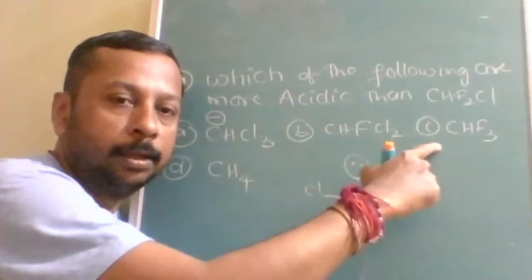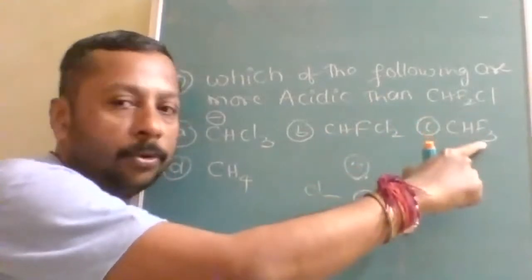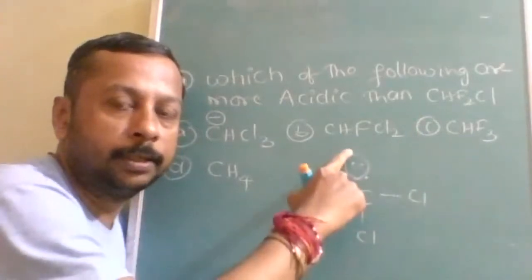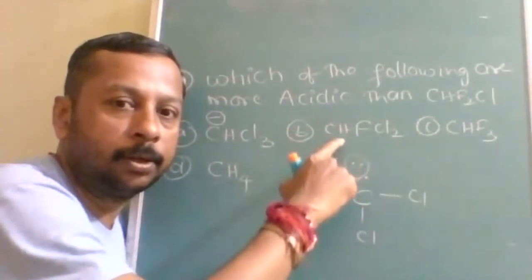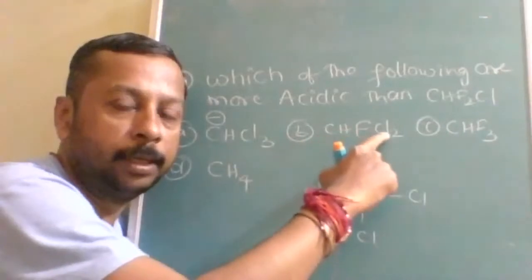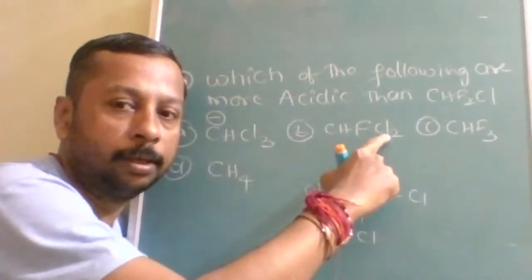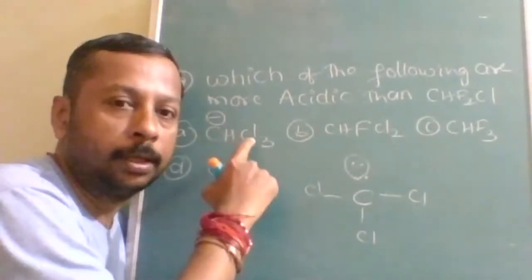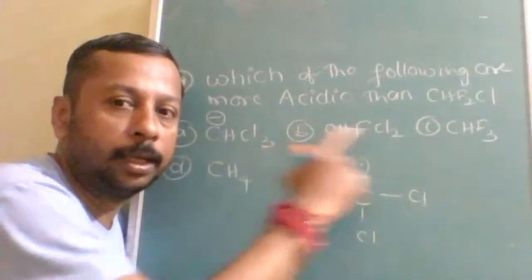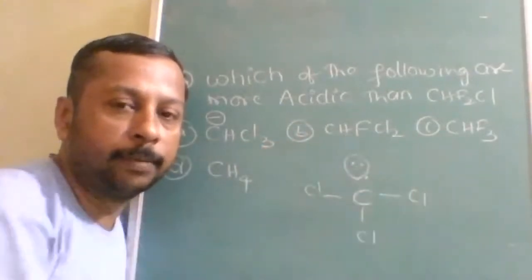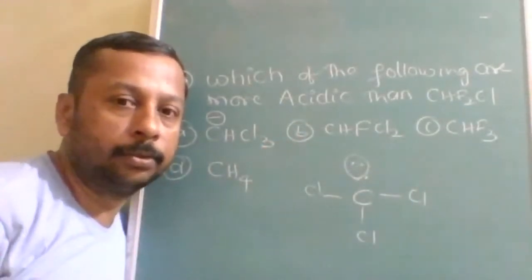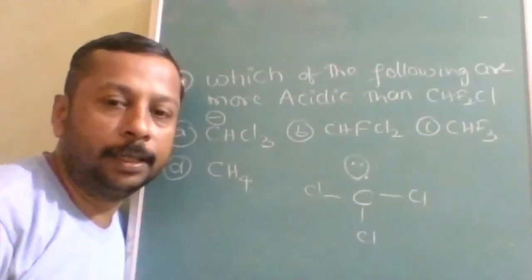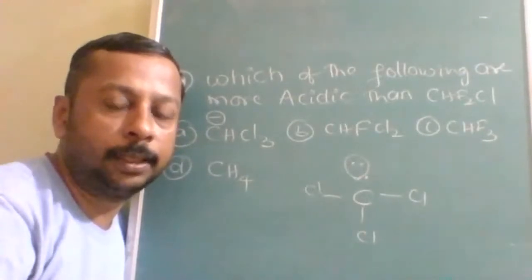And here, what is the option? More minus I group. So with respect to this, why is this more acidic? Because on H+ loss, the lone pair can be delocalized into the d orbitals of chlorine. The lone pair can be delocalized into the 3 chlorine d orbitals, and there is more minus I effect. The minus I effect improves the acidic strength. So what are the answers? A, B, and C.